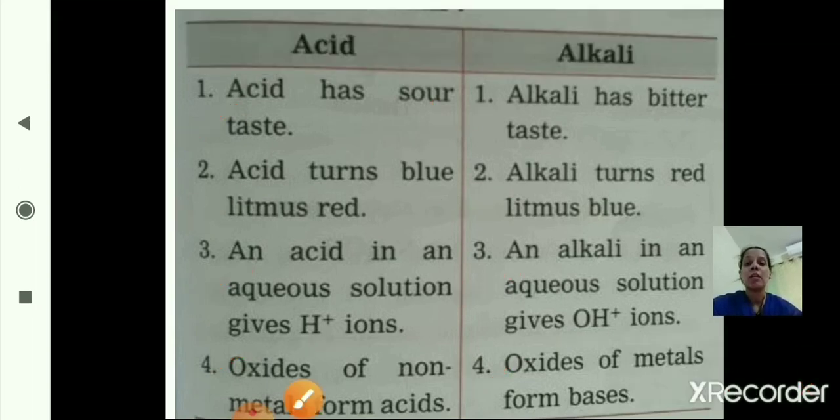Here we have completed lesson number 12, that is introduction to acid and base. In this lesson we have studied the properties and uses of acids and bases, and the different indicators, domestic indicators and laboratory indicators. After that we have seen neutralization. What is neutralization? The chemical reaction between acid and base which forms salt and water is called neutralization.